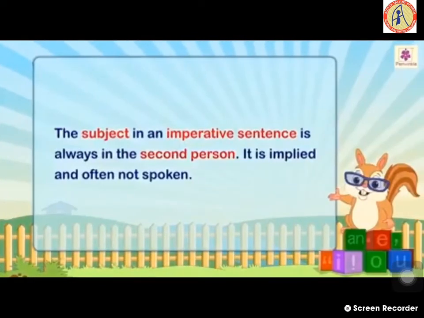The subject in an imperative sentence is always in the second person. Just now we have learned the meaning of the word subject. Subject means doer of the action. Is always in the second person. Second person means you. It is implied and often not spoken. Implied means it is used indirectly, means it is not used directly. And often not spoken means we will not speak about the person.